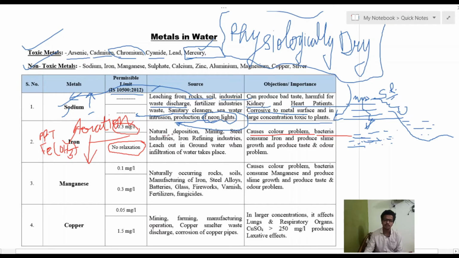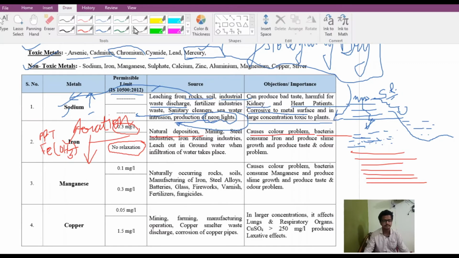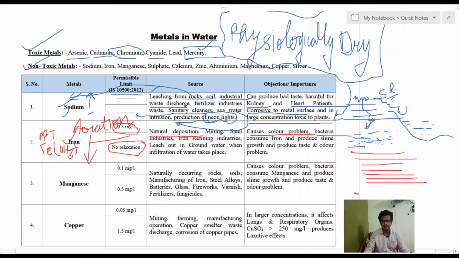What are the different sources? Like natural deposition: if there is iron in rock, and beneath the soil there is groundwater, a certain water body.